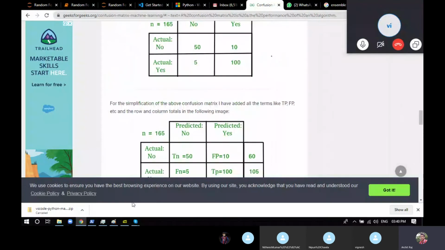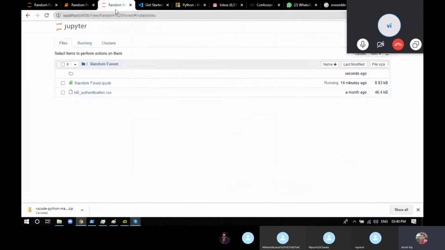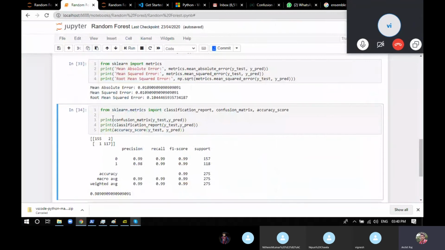So this is an F1 score. If we go back to our data, okay, sorry, here it is. Now you can figure out what exactly the decision tree's confusion matrix is telling. The first position is true positive, this is false negative, this is false positive, and this is true negative.